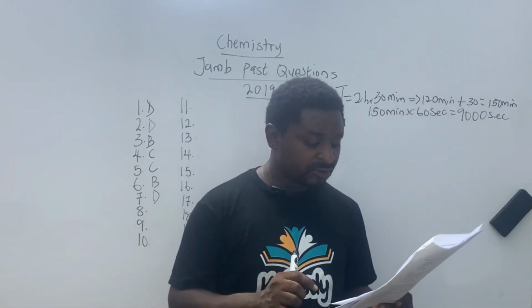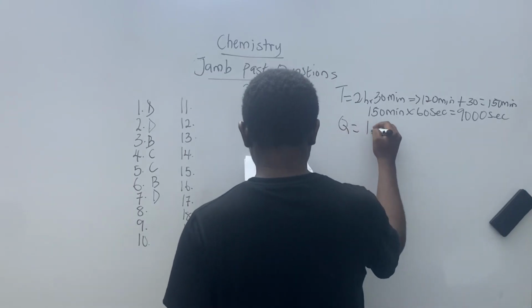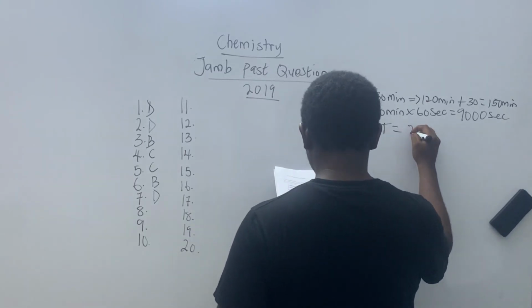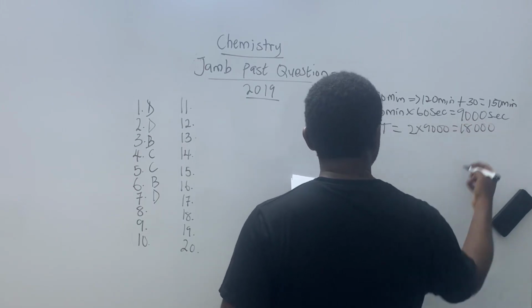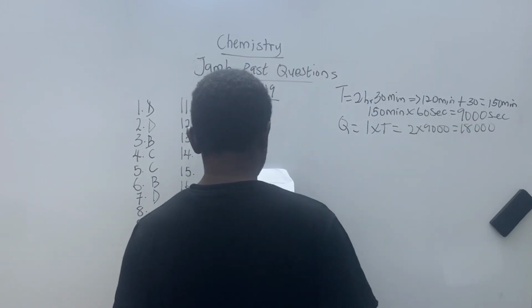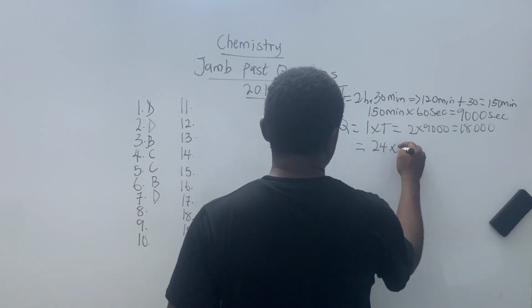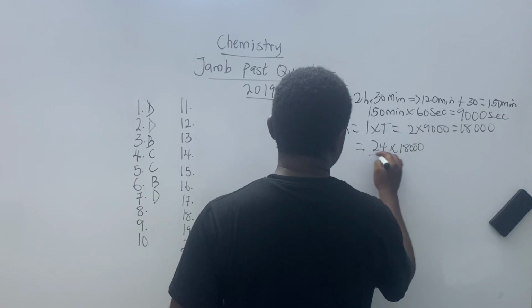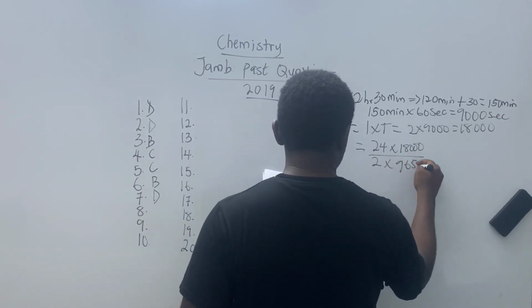To solve this, I'm going to use Q equals I times T, which gives me 2 times 9,000, which is 18,000. Then finally, it's going to be 24 times 18,000 all over 2 times 96500.